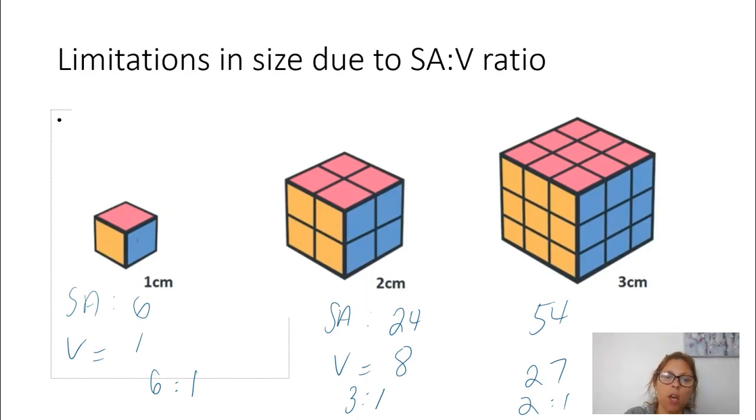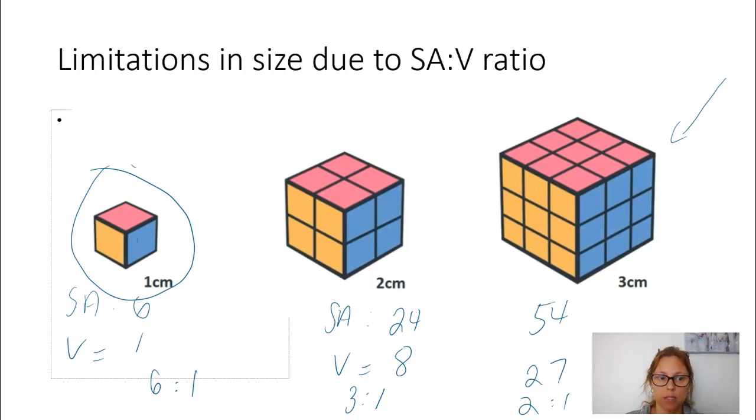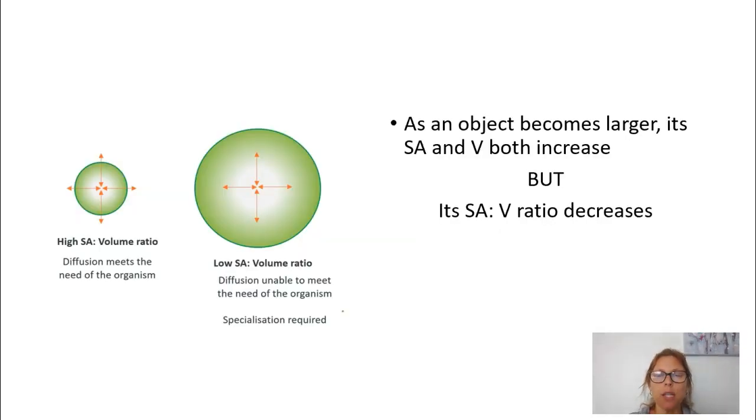So obviously, the smaller the organism is, the larger their surface area to volume ratio is. Now in this one here, as the objects are getting bigger, their surface area and their volume are both increasing, but their ratio is decreasing. So let's have a look at this example here.